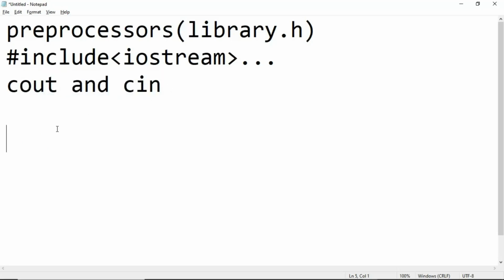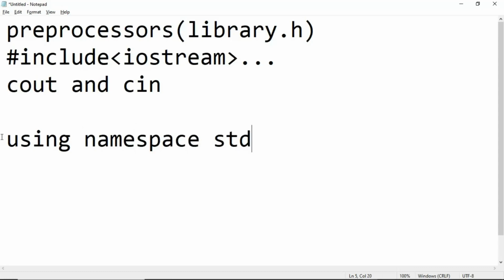If I wanted to use the cout statement, we had to do this, and I don't want to teach you this method, it's outdated. So now we just use this namespace, which is called using namespace std, using the standard namespace.